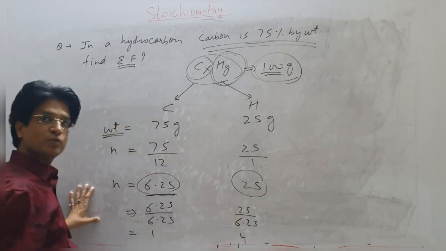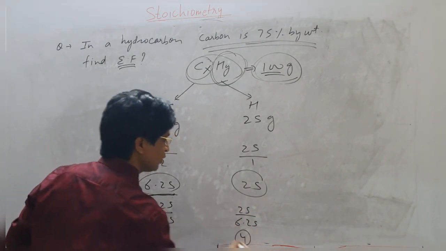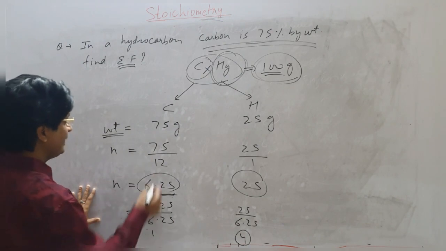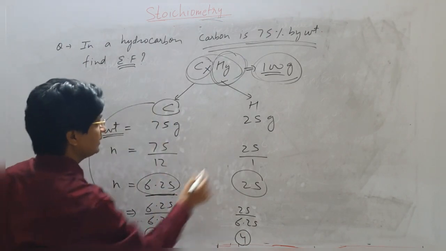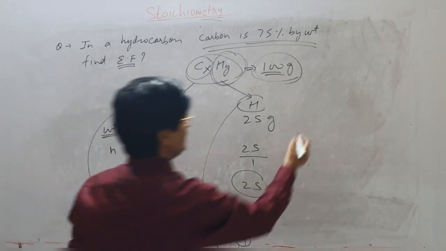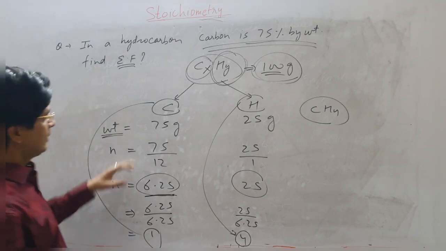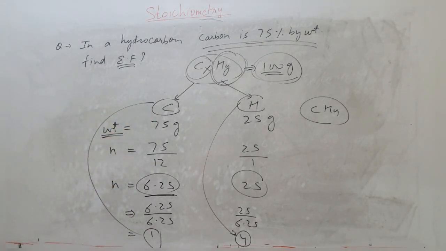6 into 4 is 24, so approximately we are there. Our job is to get an integer here. So for every 1 carbon, there are 4 hydrogen. So the empirical formula of this compound will be CH4. Okay, now let's try one more question on that.